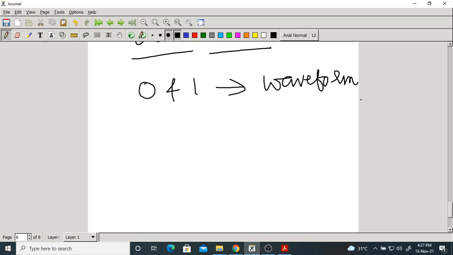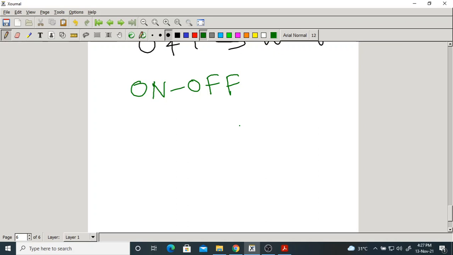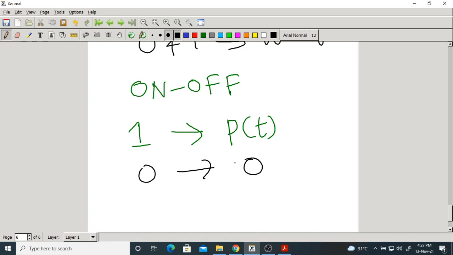You might have seen many ways of representing binary data as waveforms. The most famous one was on-off. On-off means what? If the symbol is 1, we transmit a pulse P of t. If the symbol is 0, we transmit nothing. If the bit is 1, we transmit a pulse P of t, which is a pulse. If the bit is 0, nothing is transmitted, meaning 0.